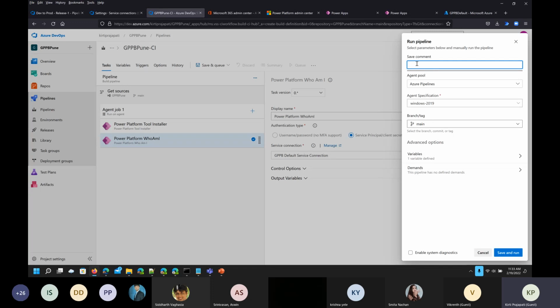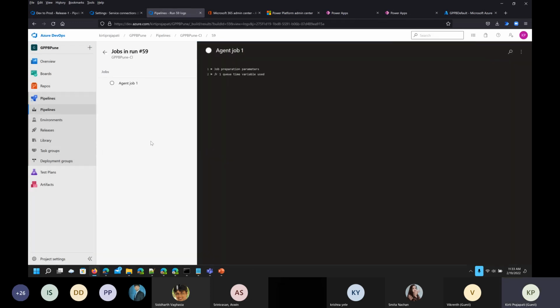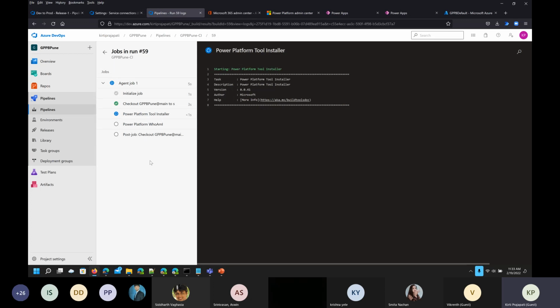I'm just using this commit, first check, just committing, click on save and run, and make sure that we have everything in green for this agent job. Once we identify that we have everything in green color, then we are good to go with the next step. So this is just for checking. If you do not want to run this, that's fine, but it's better to verify whether our service connection works as expected or not. So once it is there, I think we should have all this in green.